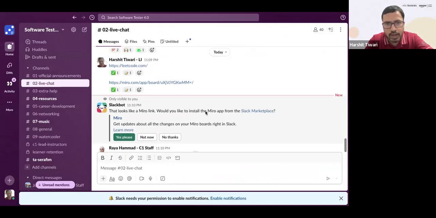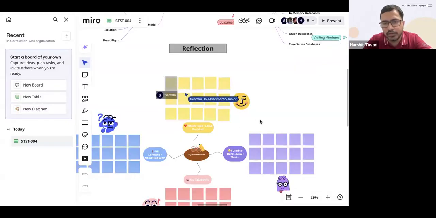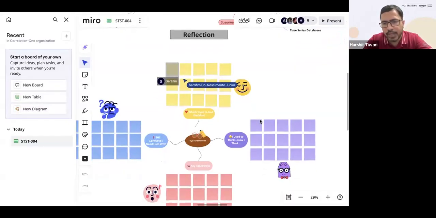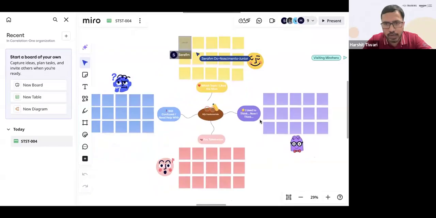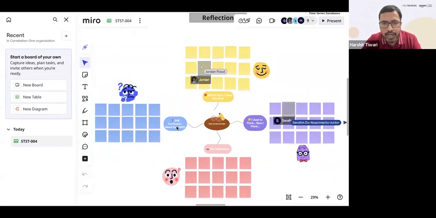Rest, make sure to add your points to the mind map. Please do add your points to the mind map, because it's important for us to understand how much you have understood. If you liked any part, just type it in over here, and in case you need help with something,